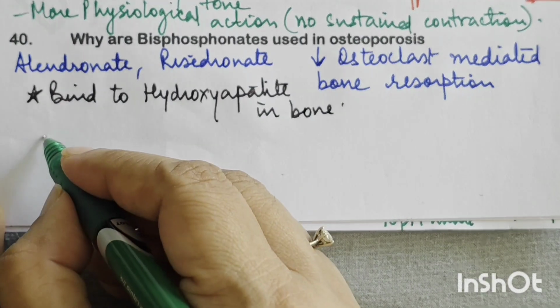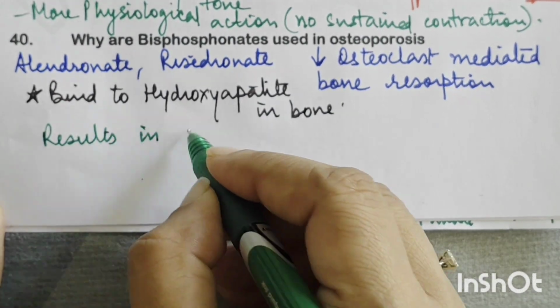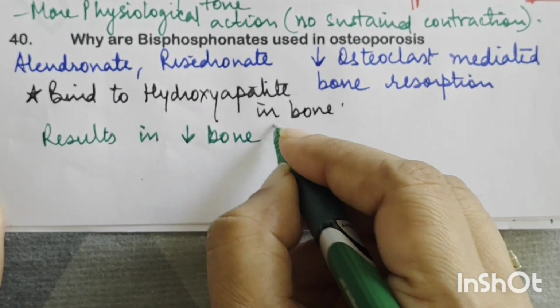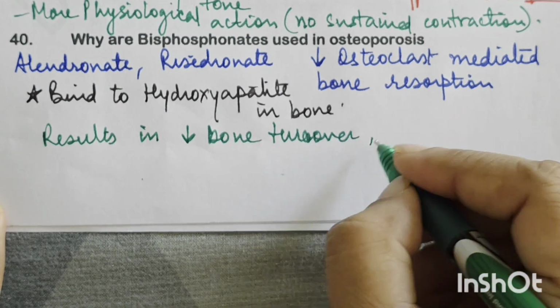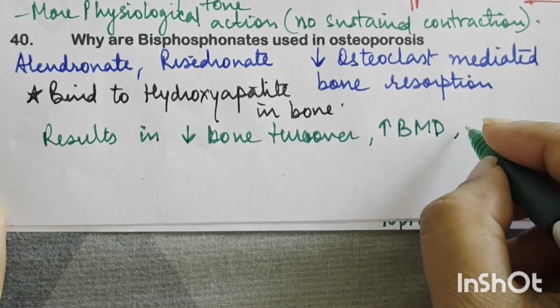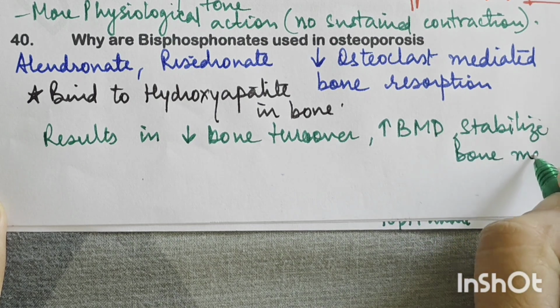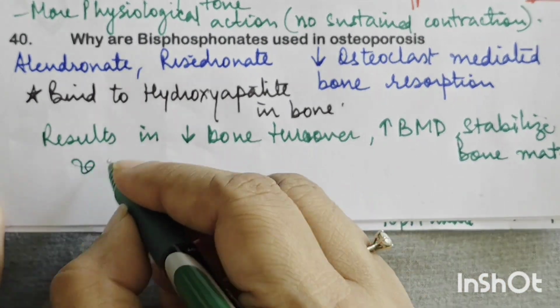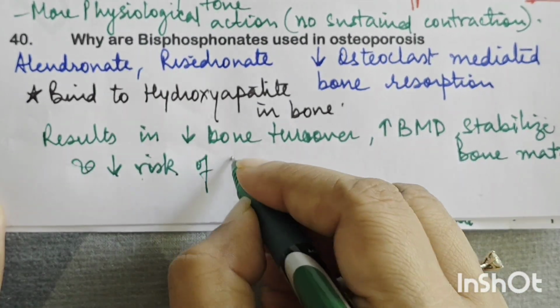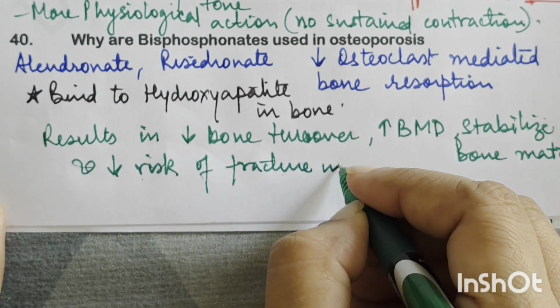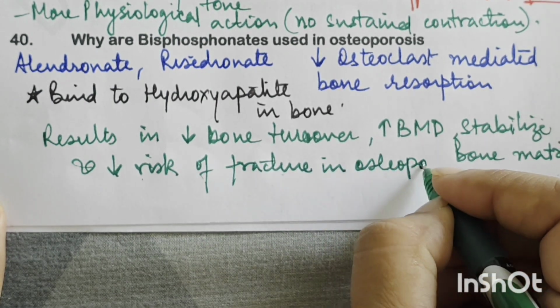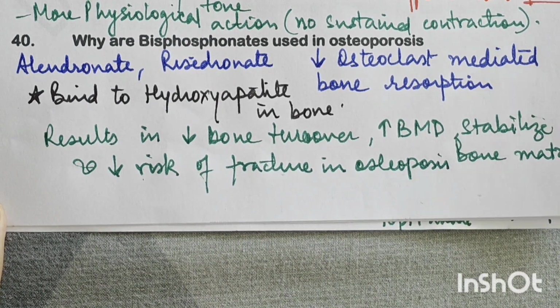So this results in decreased bone turnover, increased bone mineral density, stabilized bone matrix, and reduced risk of fracture in osteoporosis. So that is why bisphosphonate is used in the treatment of osteoporosis.